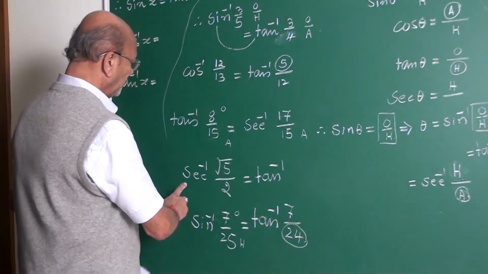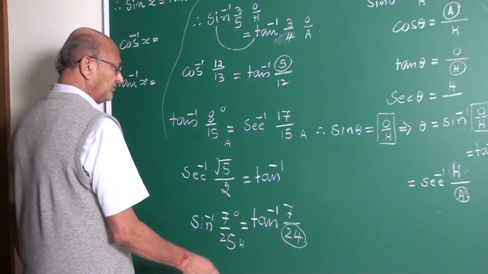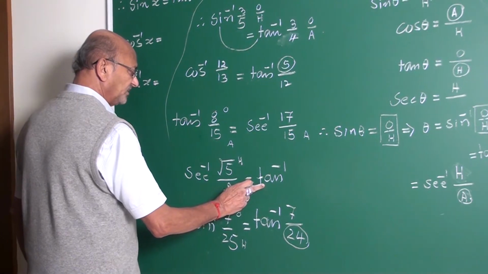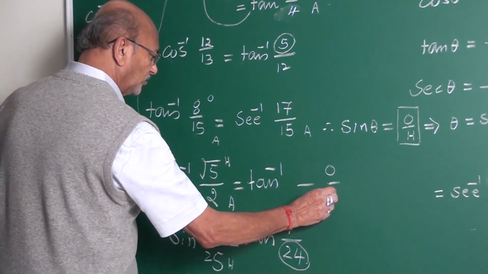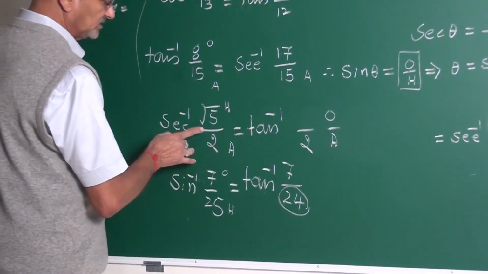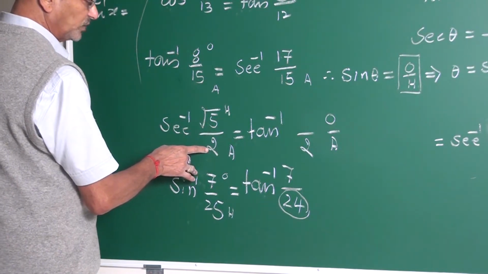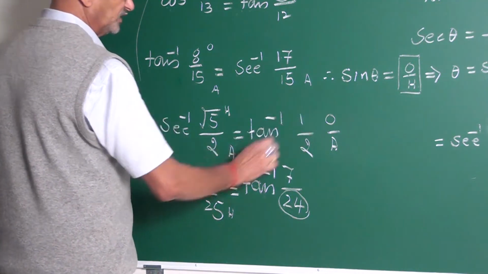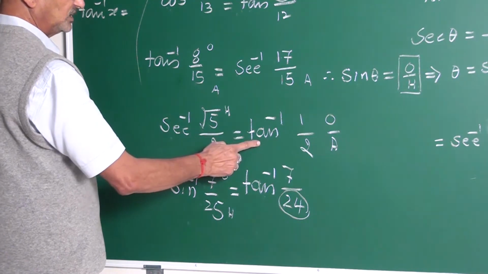Sec inverse to tan inverse. What is sec? My friend, this is H upon A. What is tan? This is O upon A. A is known too. Then how to find O? Hypotenuse is 5, square: 5 squared minus 4 squared. 25 minus 16... 5 minus 4 is 1. Square root of 1 is 1 itself. This is how you can find from sec inverse to tan inverse.